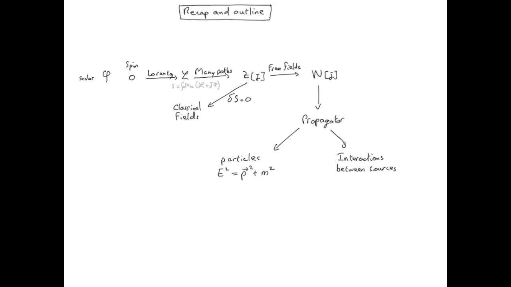We then returned to the quantum case in the case of free fields, so fields which are up to a quadratic term in the Lagrangian, so higher order terms correspond to interaction within the field. So by switching off these terms, we were able to write our amplitude as a Gaussian path integral, and then to solve it, we got the effective action, from which we determined the free propagator for disturbance of the field which propagates without interaction. And from this, we were able to recover that the disturbance of the field which propagates on mass shell corresponds to a particle. And also we were able to investigate the interaction between sources.